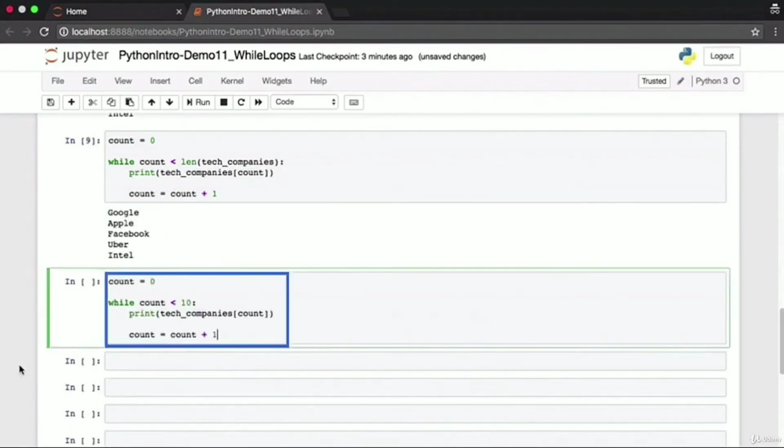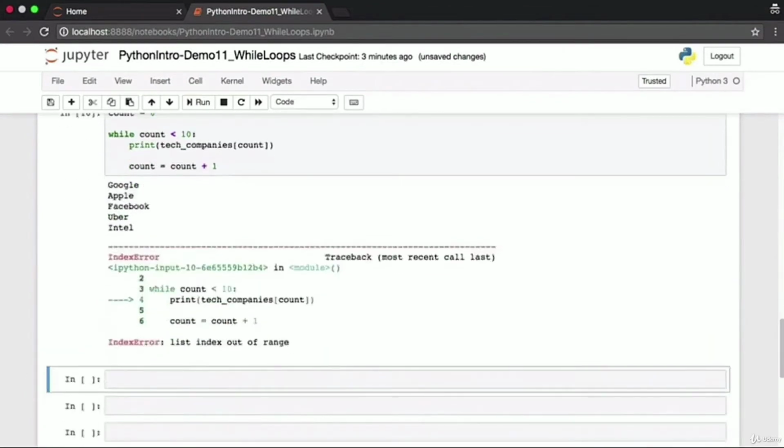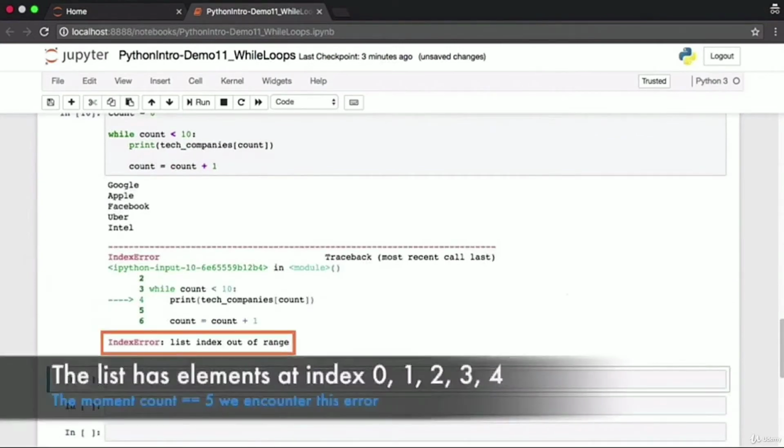Just a couple of minutes ago, I'd asked you to try out a simple exercise. I'd asked you to try and iterate beyond the end of the list. Here, this is what we are trying to do. While count is less than 10, the length of our list is just 5, which means count will take on values which are beyond the end of the list. If you execute this bit of code, this will result in an index error. It clearly says list index out of range. When count took on the value 5, that's when this error occurred. That is the first element you try to access out of range of the list.